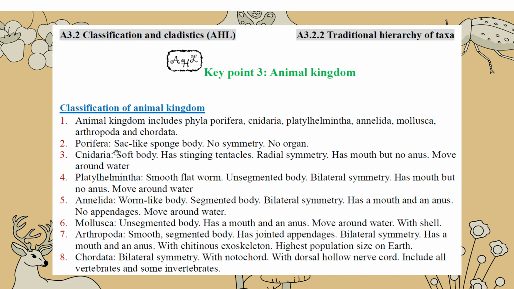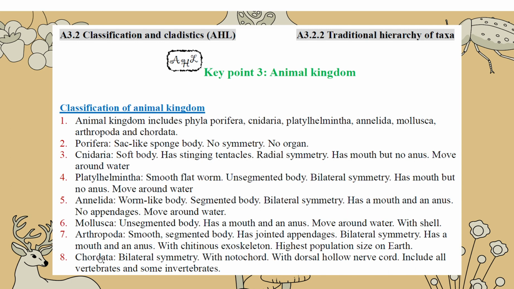For example, Porifera have a sac-like spongy body, low symmetry, low organ development, very basic. Cnidaria have a soft body with stinging tentacles, are radially symmetric, and have a mouth but no anus. Platyhelminthes are flatworms with a smooth unsegmented body. Annelida have a worm-like, segmented body. Mollusca have an unsegmented body and a shell. Arthropoda have a segmented body with an exoskeleton, just like insects.